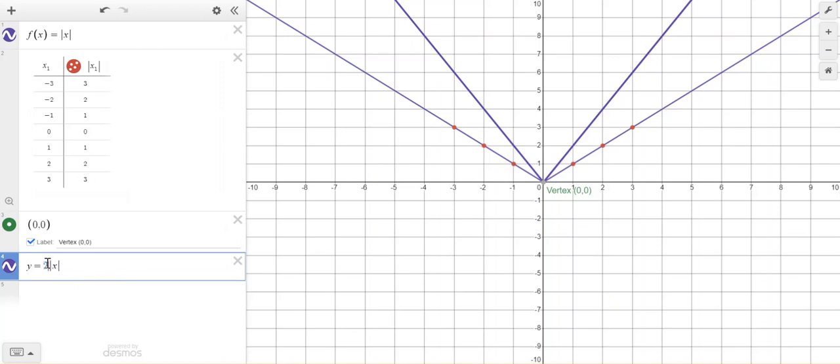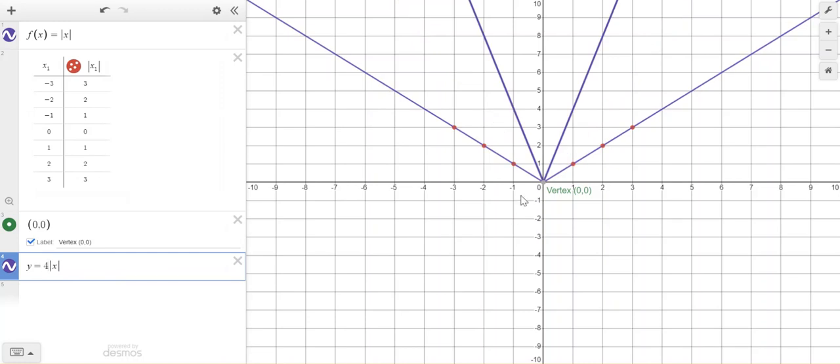So let's see what happens if I make it 4. Well, it got steeper still. Notice I have to go up 4, right 1, up 4, right 1. So that made it even steeper. But what happens if I make that a negative 4?